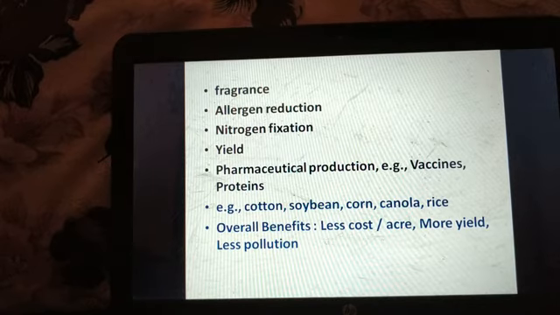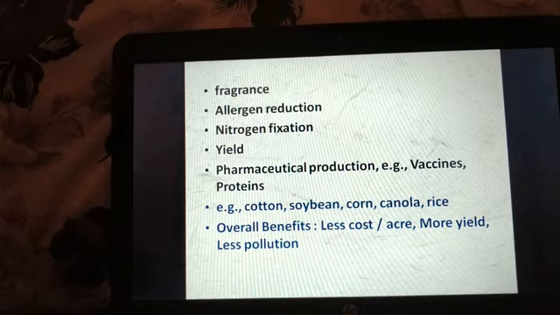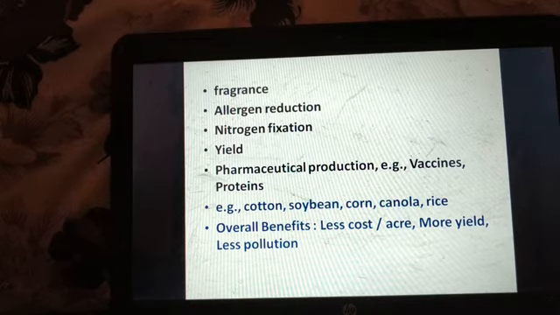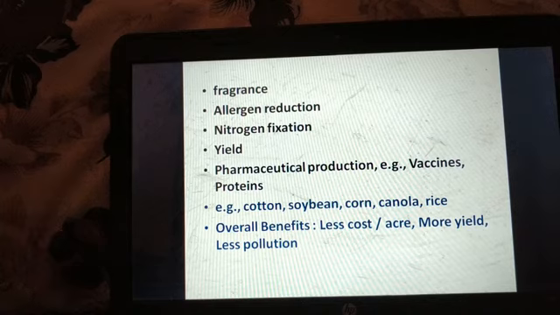A plant which might be allergenic to some people, we can remove those allergens through biotechnology. Nitrogen fixation can be increased in plants through biotechnology also. The yield of the crop can be increased. Pharmaceutical products like vaccines and proteins can be obtained from agricultural crops.